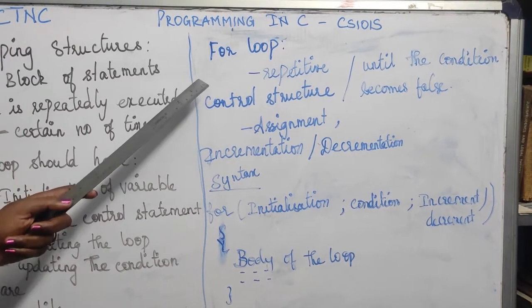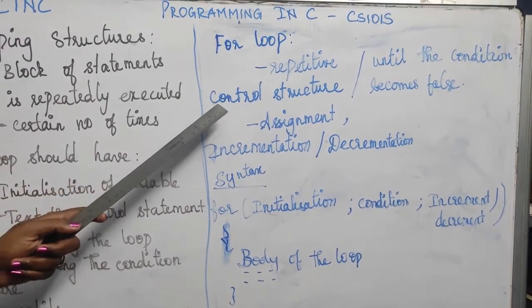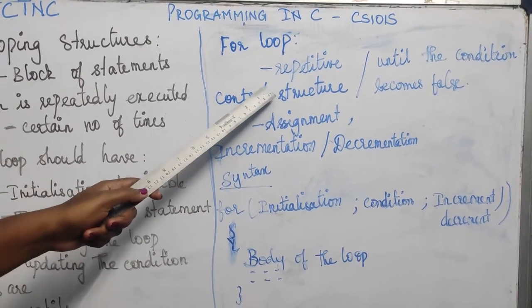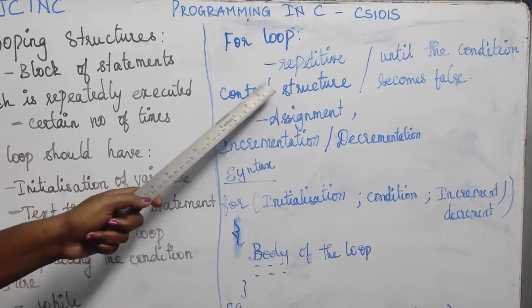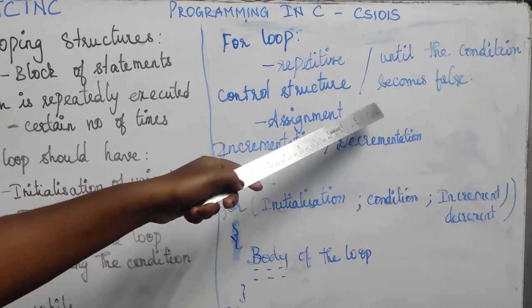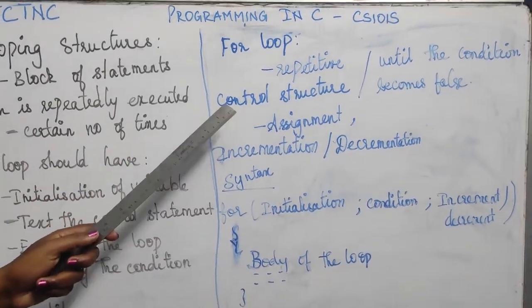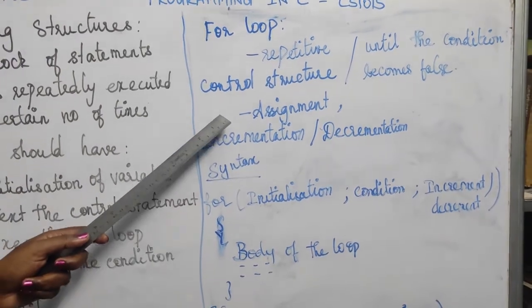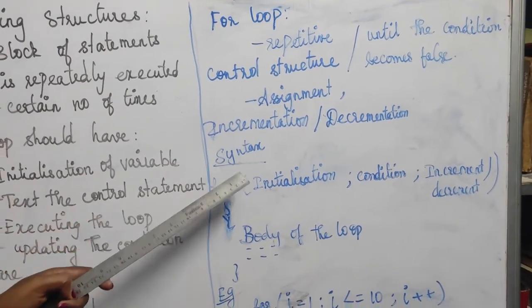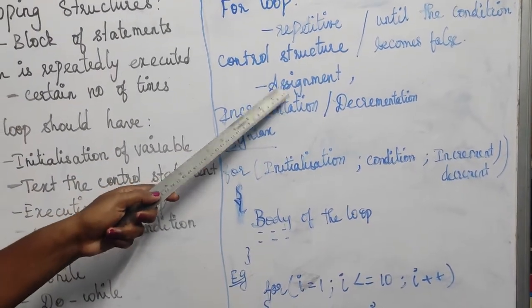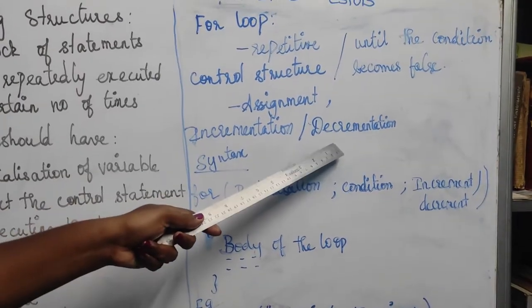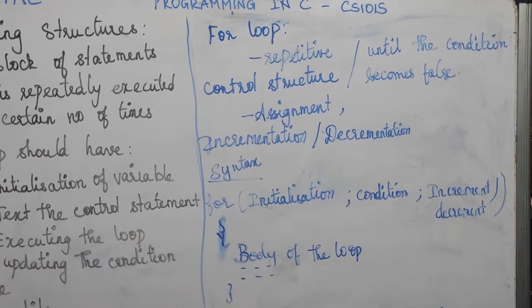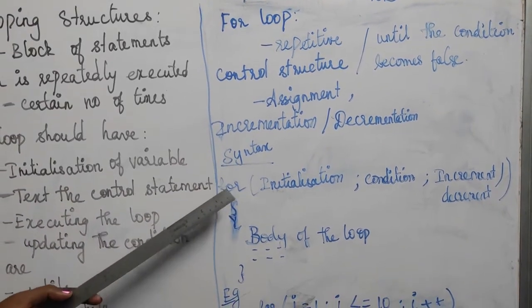Next we see the for loop. The last one is here. This is also a repetitive control structure. It also repeats the statements until the condition becomes false. The for loop statement has a different syntax. For example, it has an assignment, an increment or decrement, and it also contains the condition. So let's see the syntax.